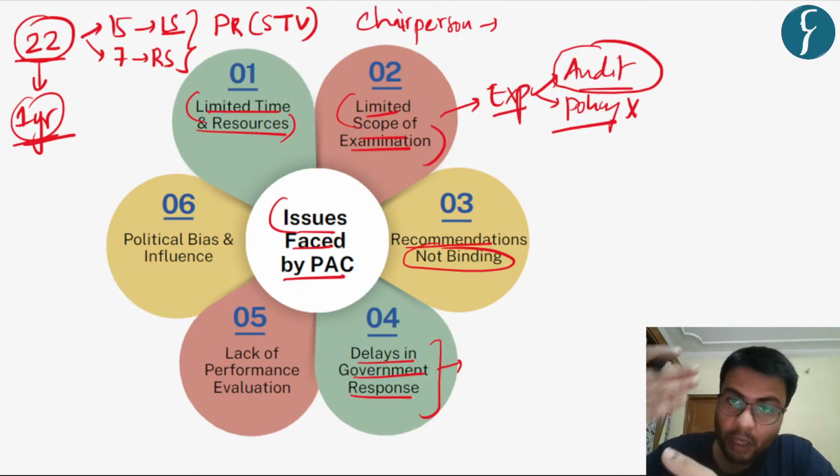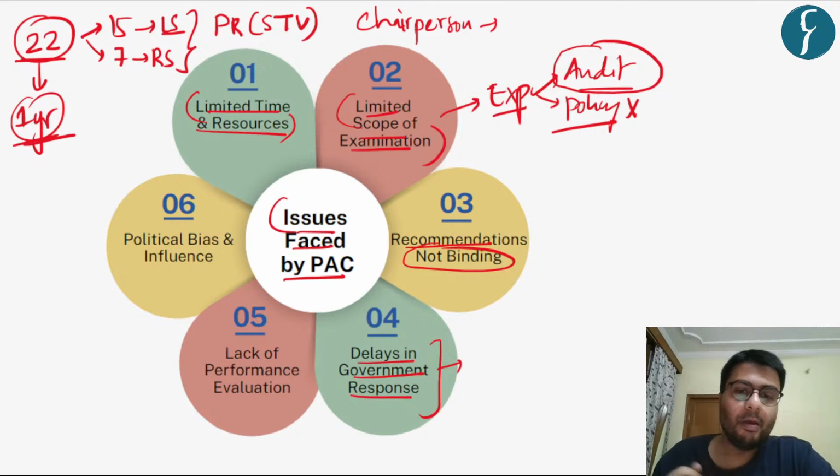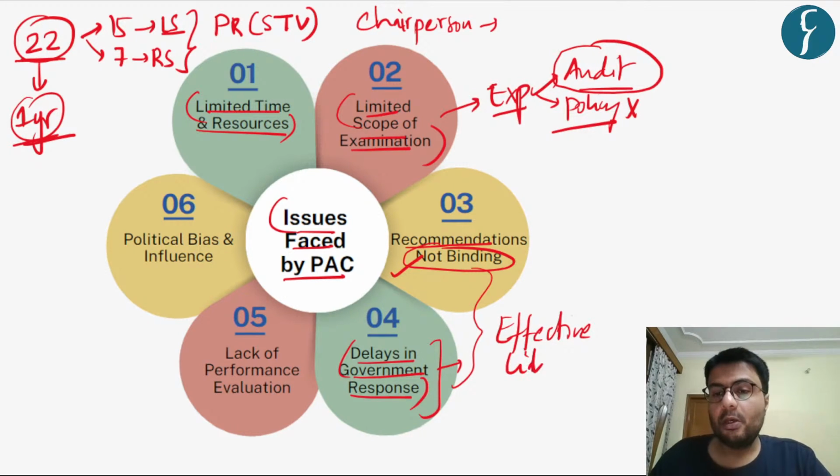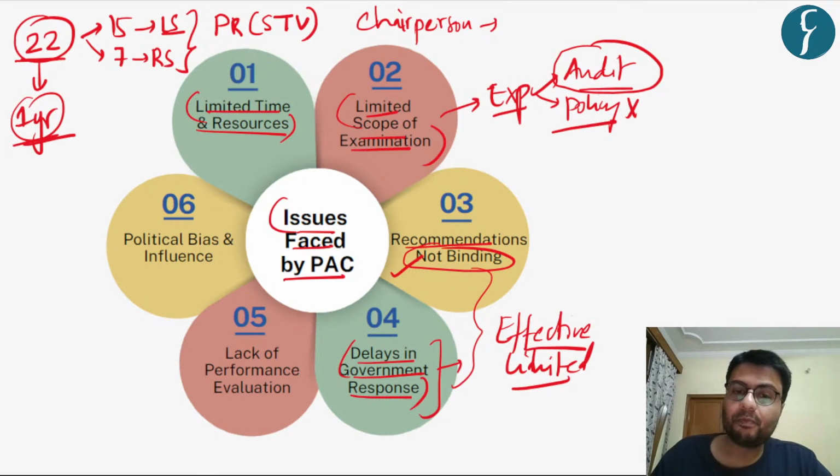As the recommendations are not binding, the government is not forced to give a proper response. Hence, the effectiveness of this committee is quite limited. So, these are the challenges which I have highlighted.